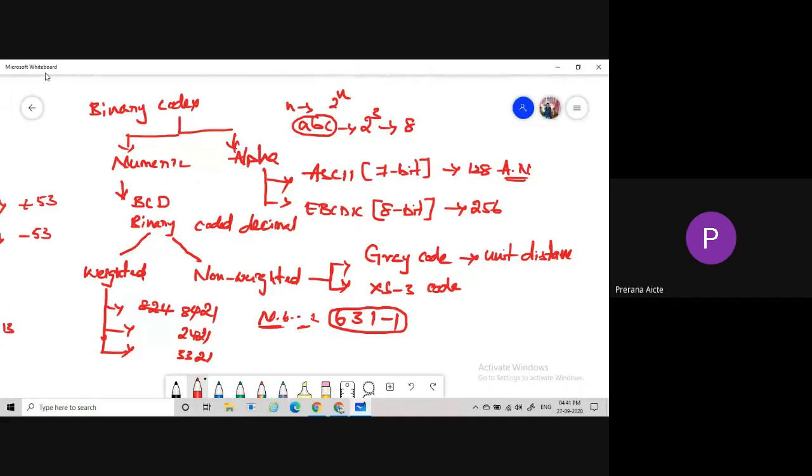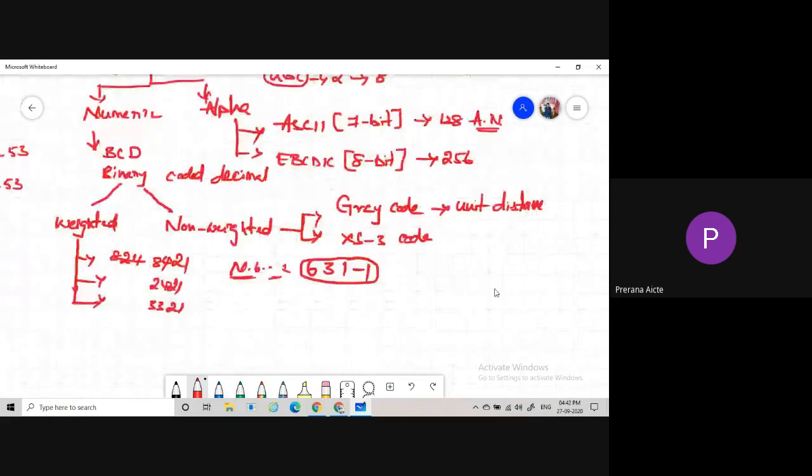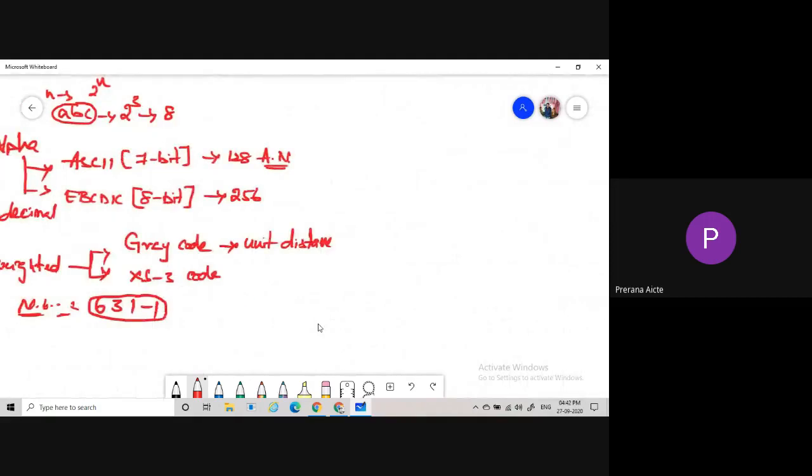Weighted code can be divided into two types: positive weighted code and negative weighted code. Under positive weighted code, we have 8421 code, 2421 code, and 3321 code. Similarly, negative weighted code consists of 631 minus 1. In these codes, take note, we get a type of code that is called self-complementing code. What is meant by self-complementing code?